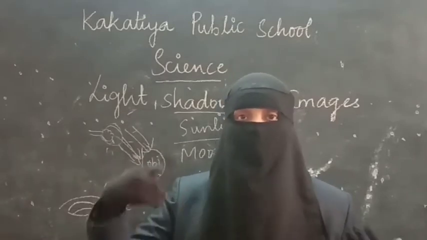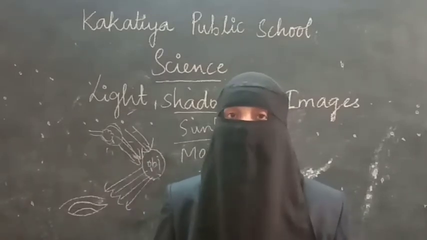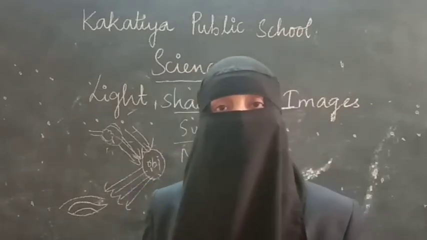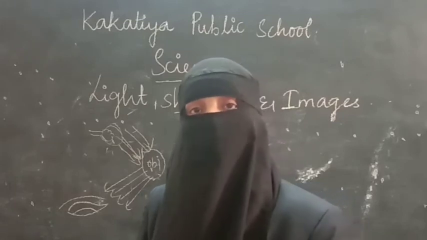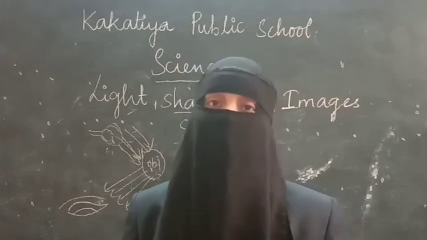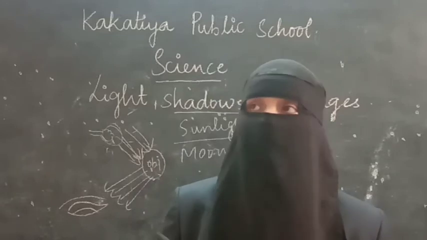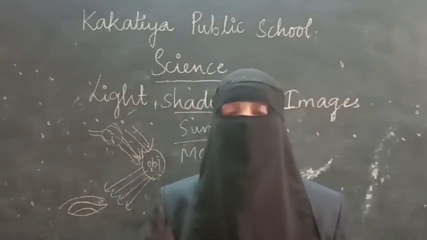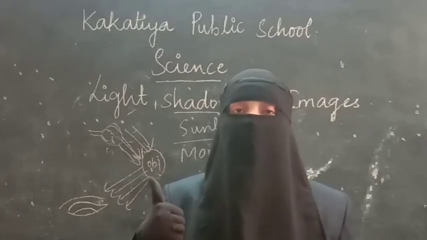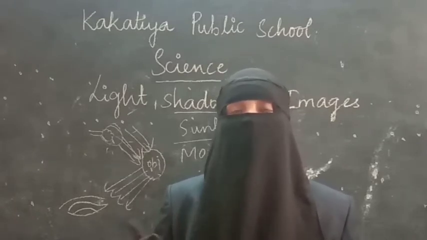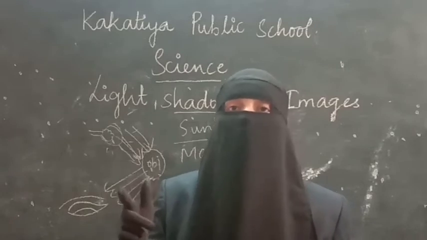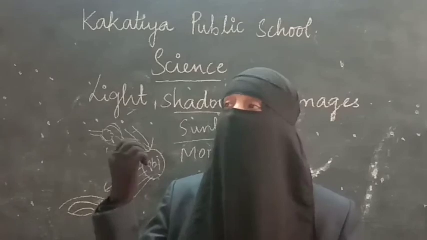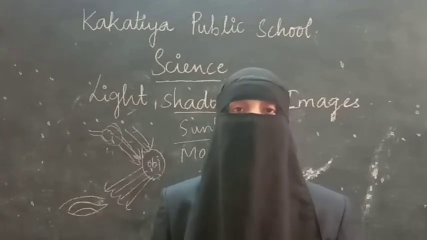In the same way, we are opaque. So when we stand in the sunlight, wherever the sunlight is present, what happens? Our shadow will be formed, because we are opaque substances. With translucent objects, the shadow will be formed but not clearly. So the shadow is formed when the object is opaque; when the object is translucent, the shadow will be irregular; and when the object is transparent, a shadow is not formed.